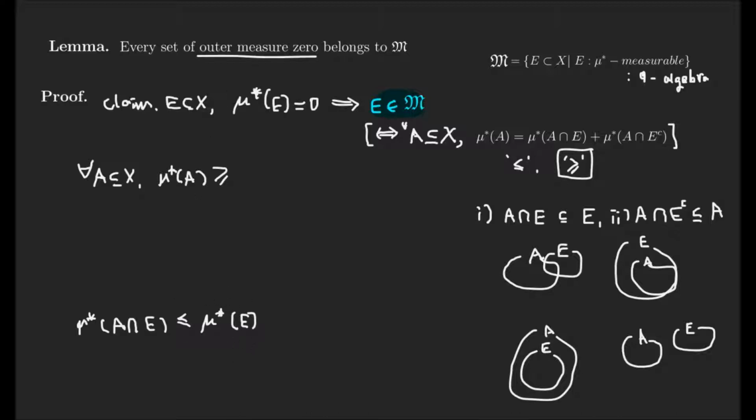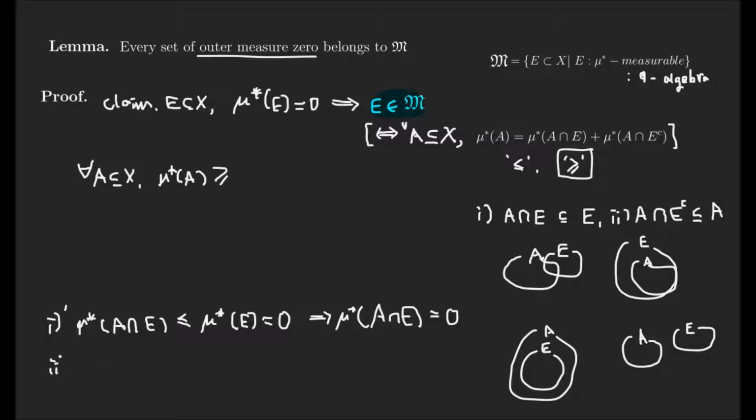But this guy is clearly 0. And considering the range of the outer measure, we can deduce mu star of A intersection E is 0. Okay? And this is the condition.